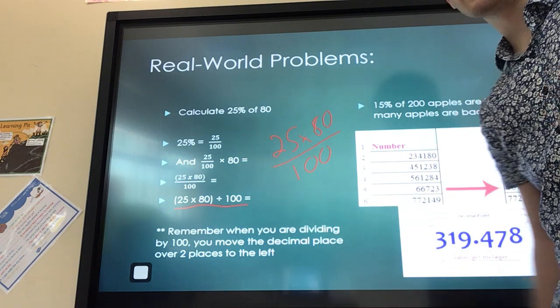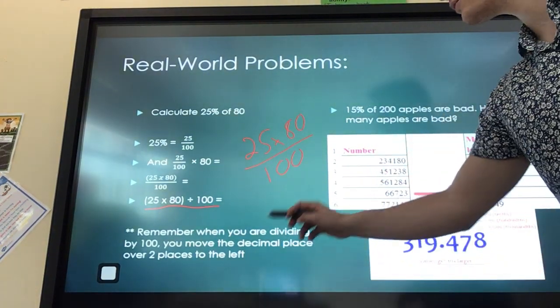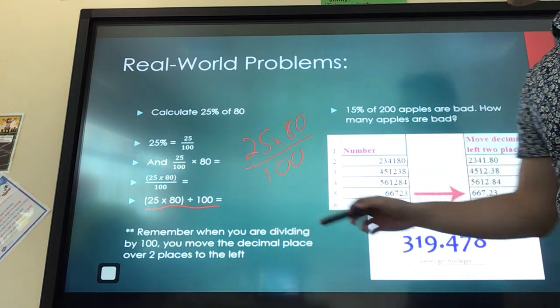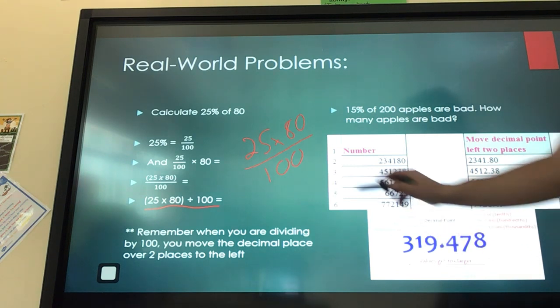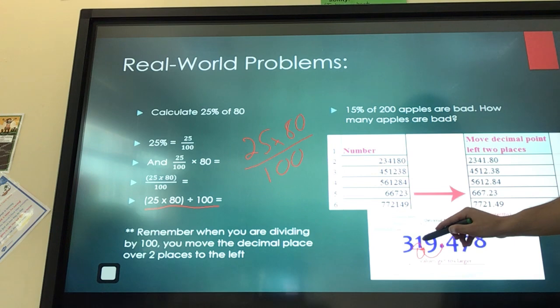All right, this is the big thing. This is what I see some people still struggling with. It's a little bit of a review. Remember, when you're dividing by 100, you move the decimal places over 2 places to the left. Okay? So this is our decimal place. Let's say this is our imaginary number. When we divide it by 100, because it's 2 zeros, we're moving this over 1 space, 2 spaces. So this new number would be 3.19 instead of 319.